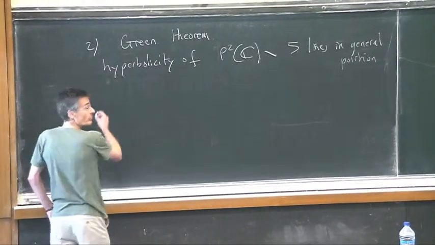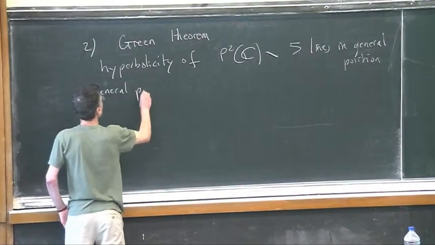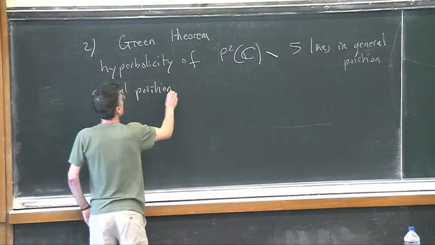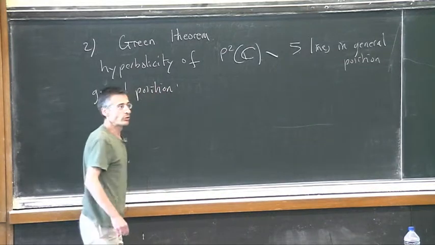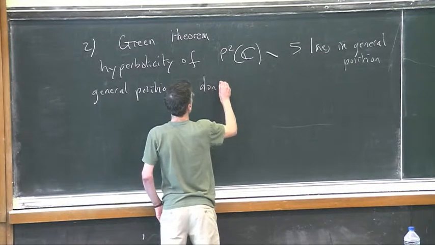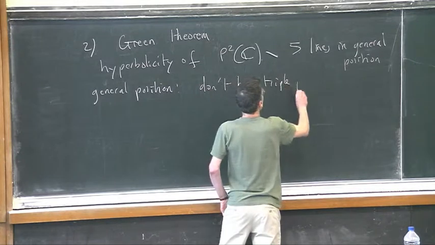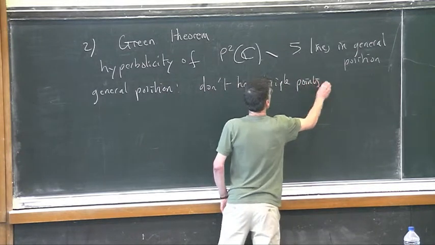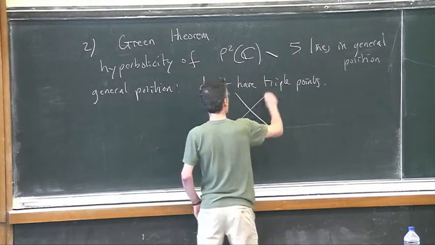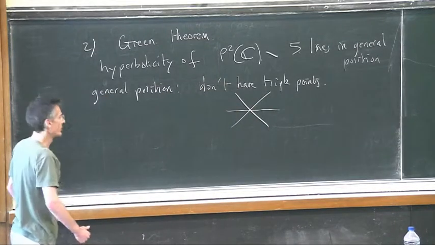General position means you don't have triple points. So you don't have 3 lines intersecting at one point like that.